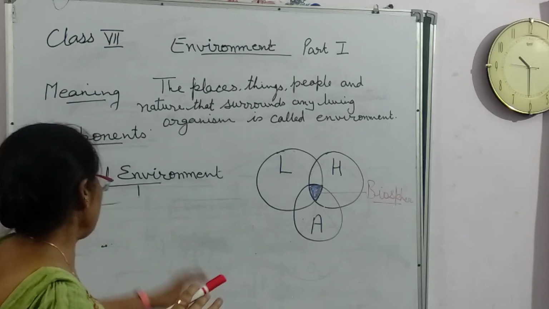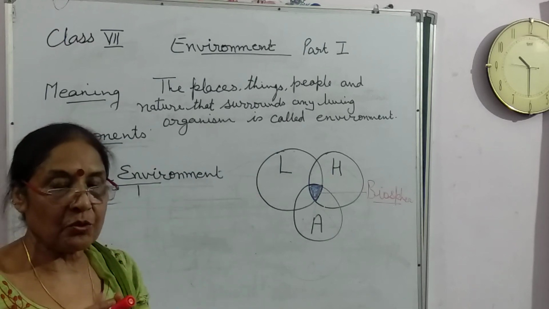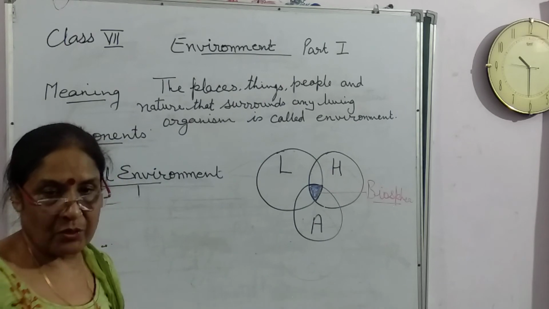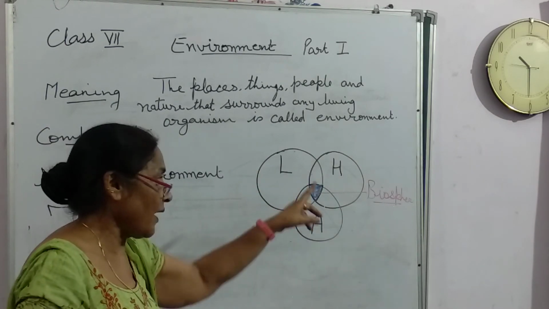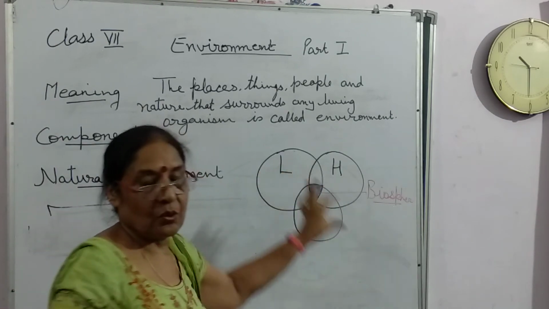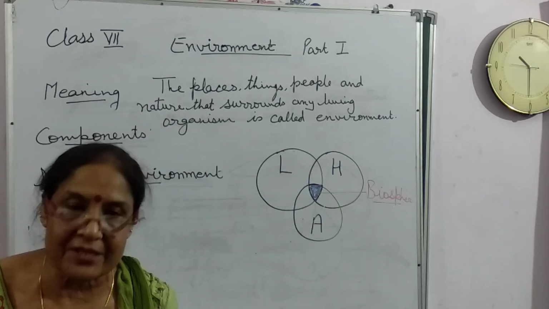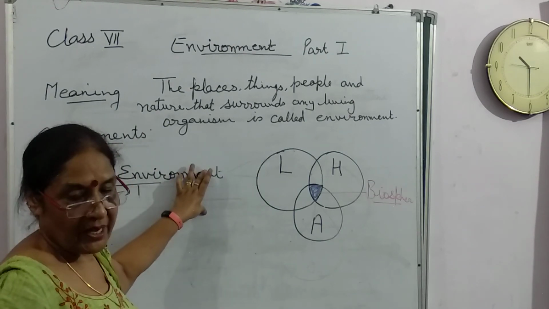And in this session we completed only the natural environment. The natural environment is divided into three domains: lithosphere, hydrosphere and atmosphere. And where these three interact with each other, that small area is known as biosphere. And this is the area where life exists. So all this together is known as the natural environment.